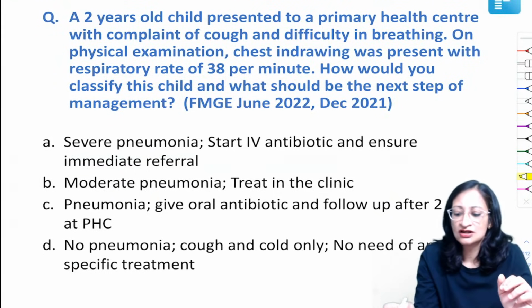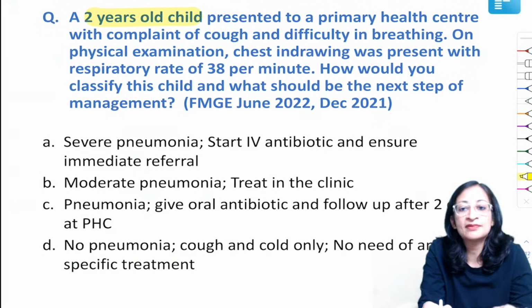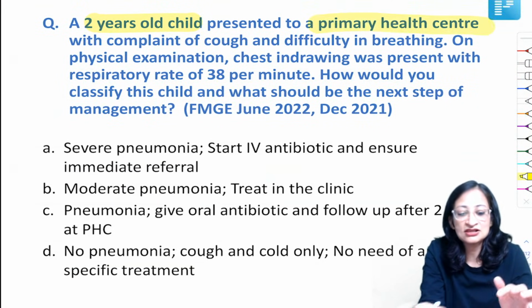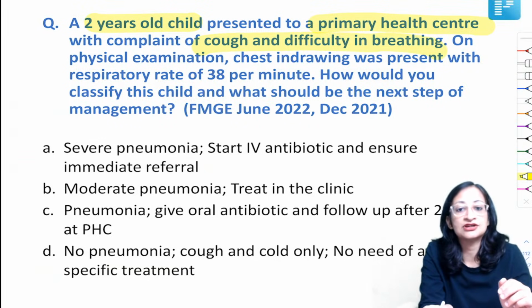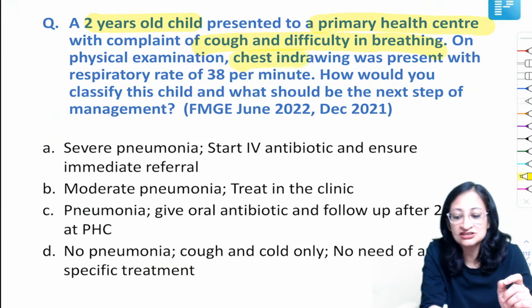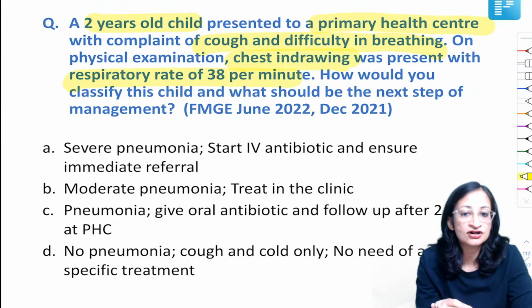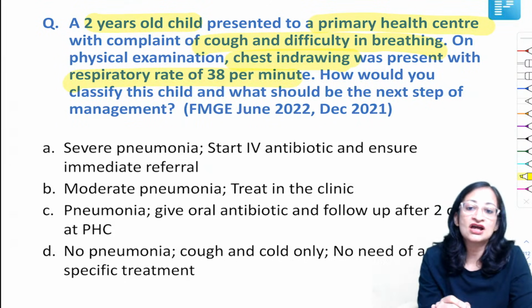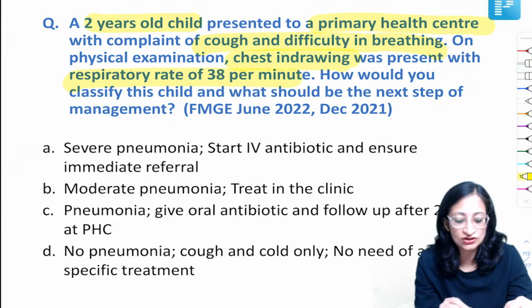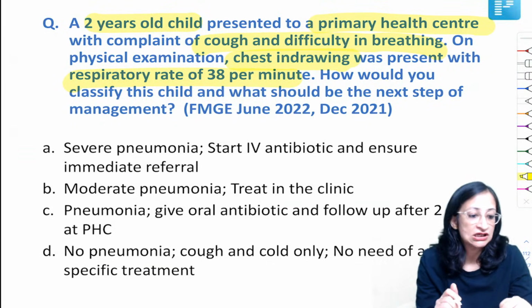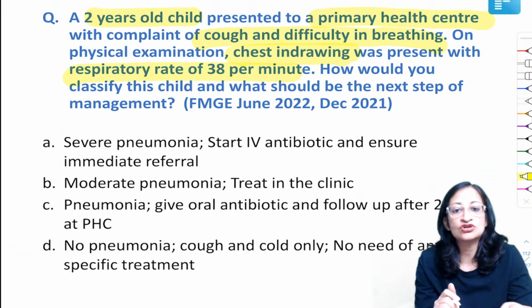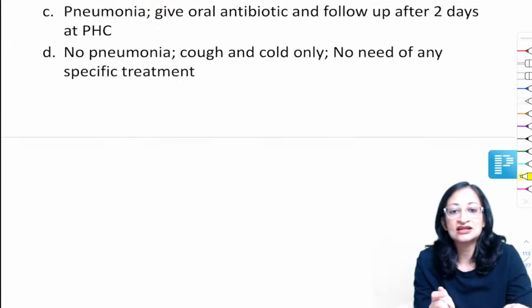So next we have a 2-year-old child who presented to the primary health center with complaint of cough and difficulty in breathing. On physical examination, chest indrawing was present with respiratory rate of 38 per minute. How would you classify this child? What should be the next step of management? Whether it is severe pneumonia, start IV antibiotic; moderate pneumonia, treat in the clinic; pneumonia, give oral antibiotic and follow up after 2 days; no pneumonia, cough and cold only. So let us first discuss a little bit about the IMNCI guideline here and then come back to answer this question.